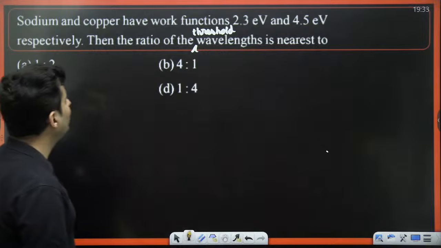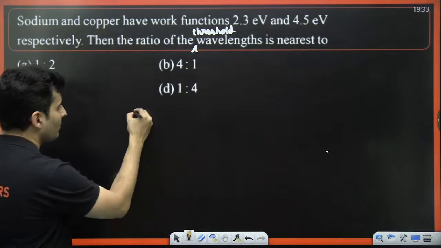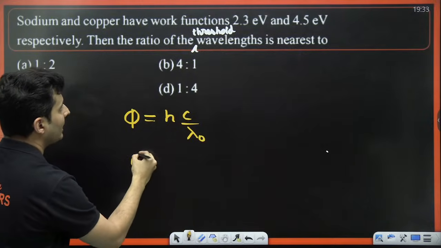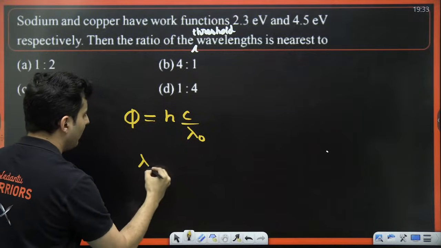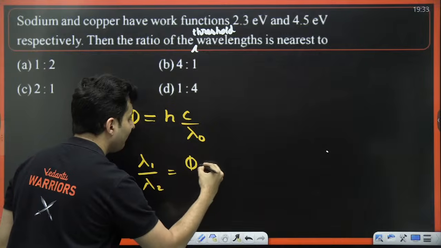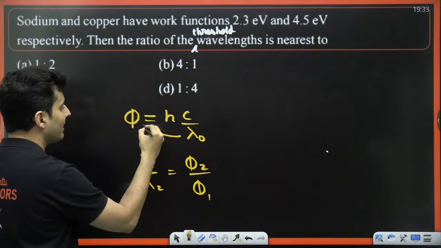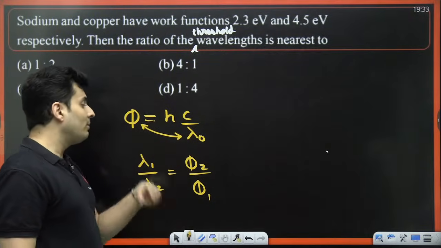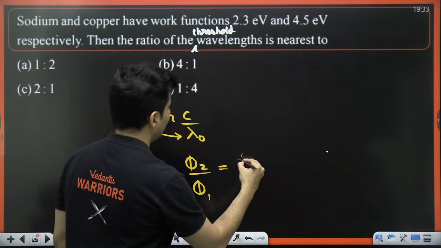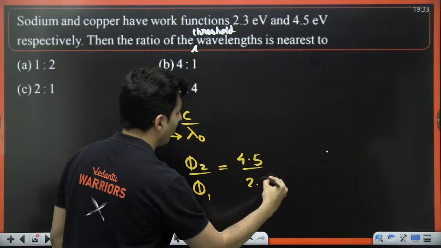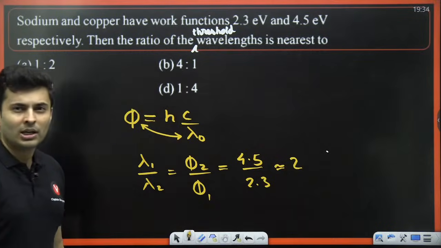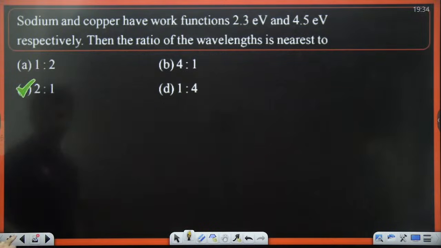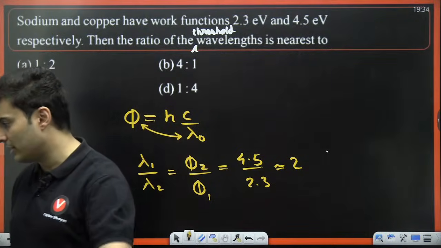See, the formula that you will be using, work function and threshold. Work function is hc by lambda naught. So therefore, I can say lambda 1 by lambda 2 will be phi 2 by phi 1. It's inversely related. Lambda and work function are inversely related. So lambda 1 by lambda 2 will be phi 2 by phi 1. Phi 2 is 4.5. Phi 1 is 2.3. How much will it be approximately? 2, no? 23 2s are 46. So very close to 2. So hence the answer will be 2:1. 2:1 is the correct answer. I hope this is very, very clear.